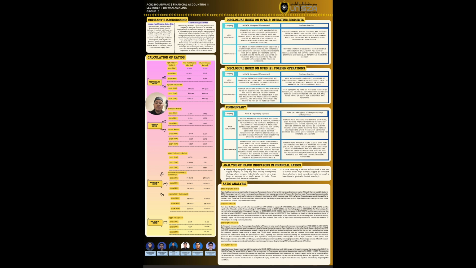The quick ratio was also very low at only 0.231 in 2022, 0.275 in 2023, and 0.309 in 2024. Apex Healthcare is clearly in a better position in terms of liquidity, and the ability to cover short-term liabilities is high and stable. Pharma Niaga, on the other hand, is in a concerning state in terms of liquidity, showing a higher risk of facing cash flow and or short-term debt problems. This factor is important in assessing the financial fitness and resilience of the company in facing economic pressure.